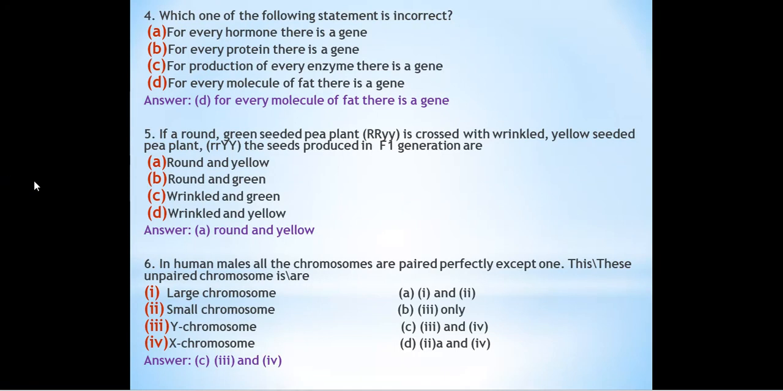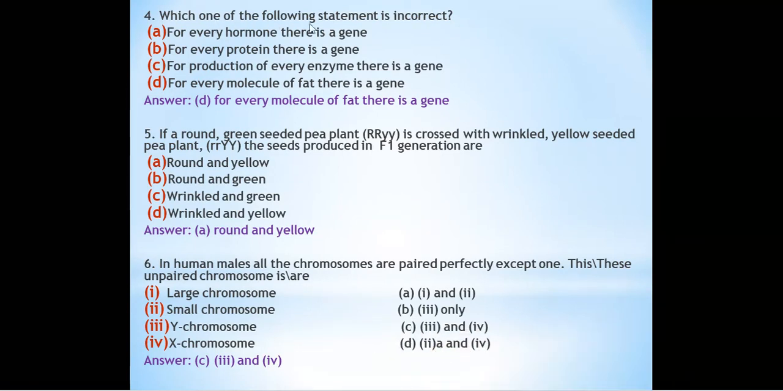Next question. Question number 4. Which one of the following statements is incorrect? Four options are given. For every hormone there is a gene. For every protein there is a gene. For production of every enzyme there is a gene. For every molecule of fat there is a gene.